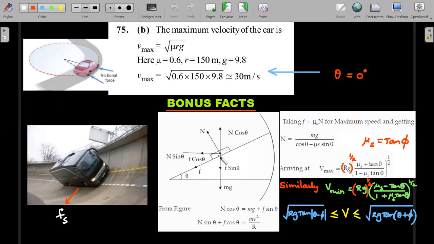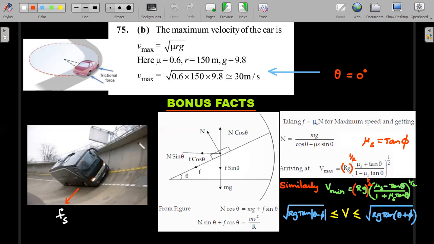And also the centripetal force is developed by the components of N and f in this direction, which are N sin theta and f cos theta, which equate to mv squared by r. And by putting in these two equations, the limiting value, which is mu s, again, don't mug up. It's not mu s mg cos theta. It's always mu s into N. Then you end up getting this expression, and substituting it back, we get v max is equal to this when the car has a maximum value.